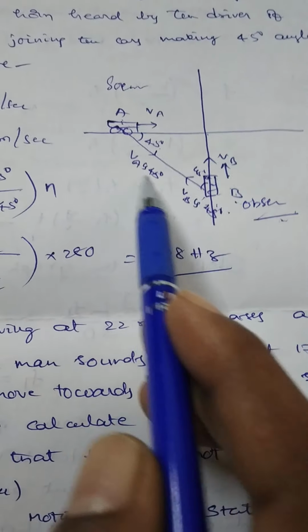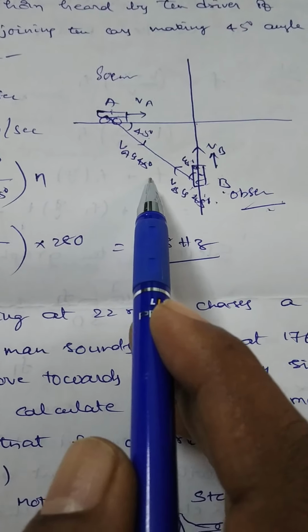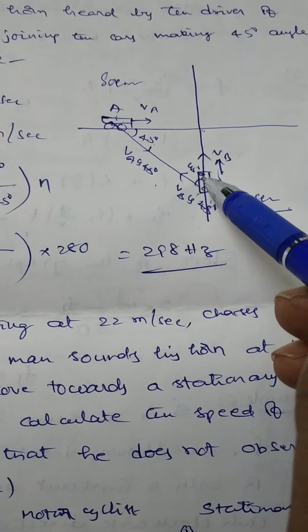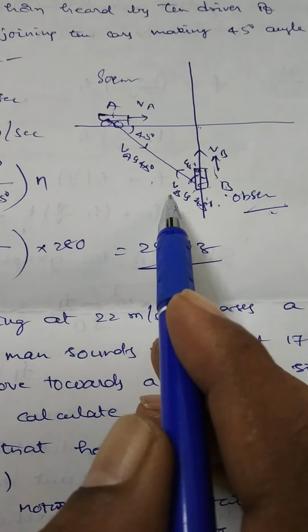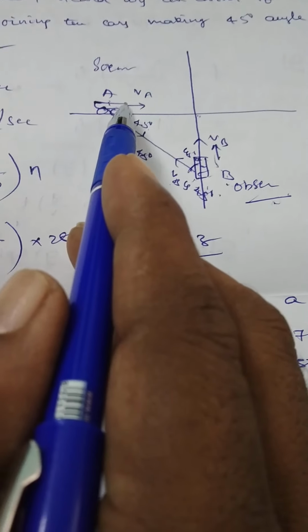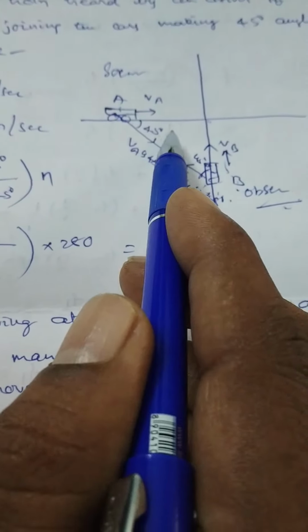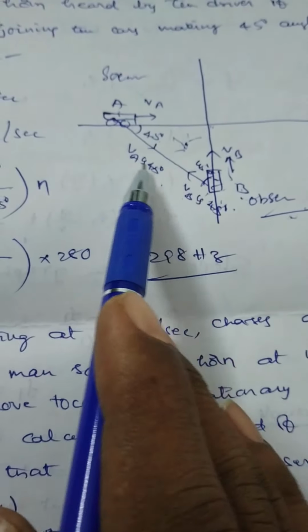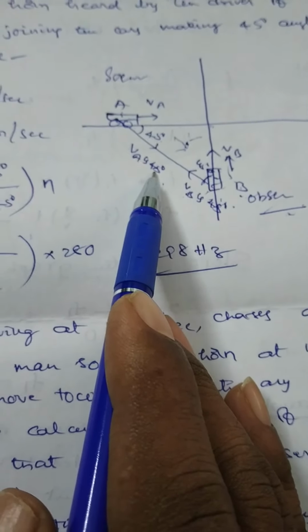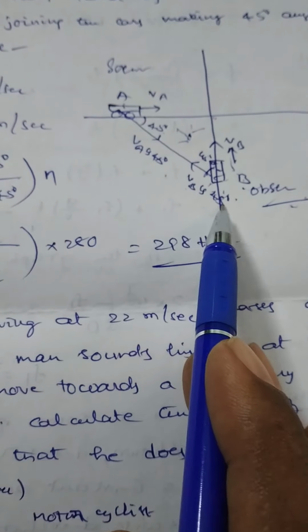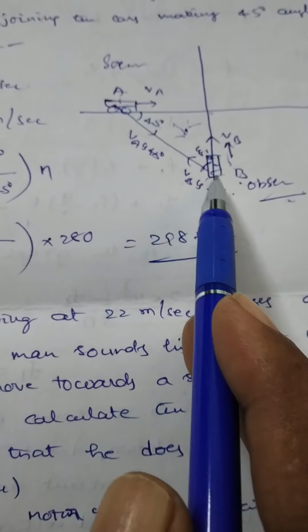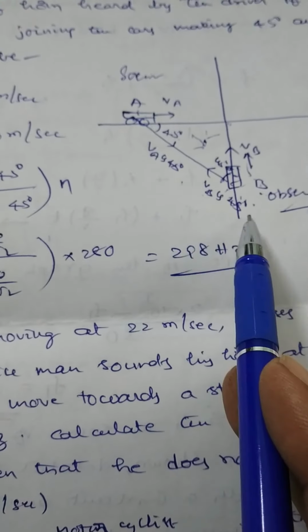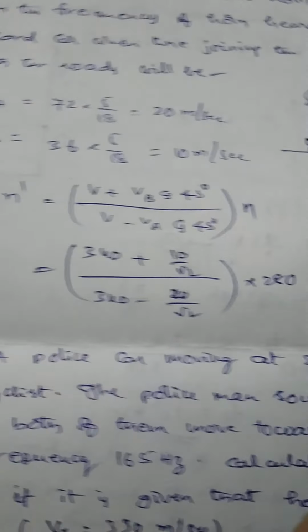Component of VA along this direction is VA cos 45, and for B it is VB cos 45, also at 45 degrees. Here the sound travels from A to B with velocity V. So VA cos 45 is taken as positive and VB cos 45 is taken as negative. Observer velocity is negative, source velocity is positive.